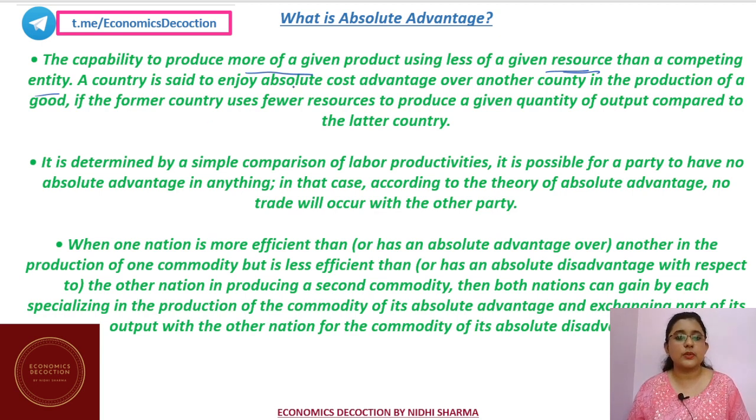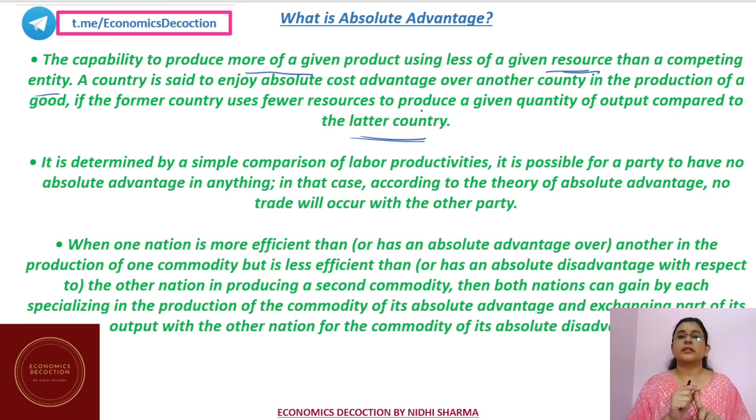A country is said to enjoy absolute cost advantage over another country in the production of a good if the former country uses fewer resources to produce a given quantity of output compared to the latter country. So, in simple words, absolute advantage is said to hold true in two conditions. Either you can produce more output given the level of resources, or you can produce the same level of output given fewer resources.